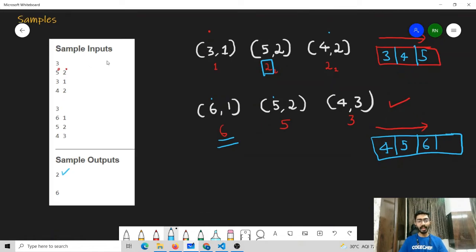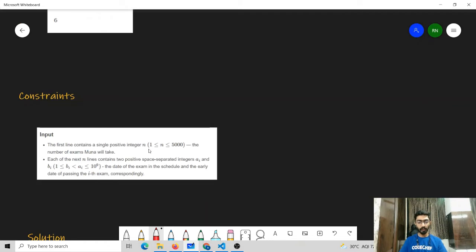Next, let us have a look at the constraints for this problem. In this problem, we will have only one test case. And in that test case, the value of n, that is the number of exams, will lie between 1 and 5,000. After which, the BI and AI values for any exam are going to be between 1 and 10 to the power 9. And one more important thing is that BI is always lesser than AI, as was mentioned in the problem statement. Next, we'll have a look at the solution.